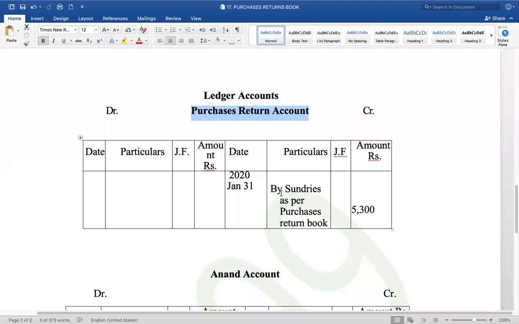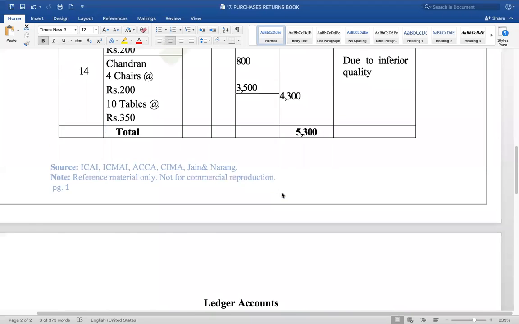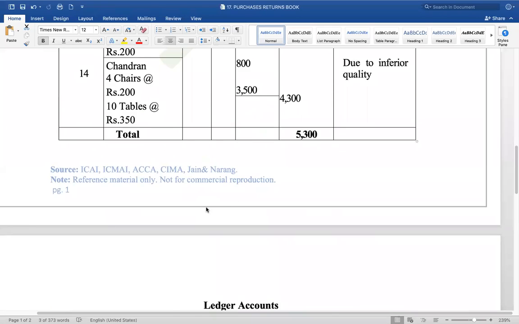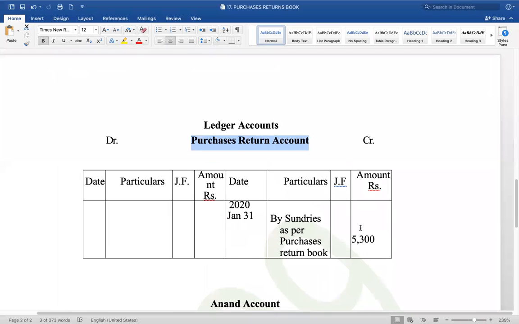Now all those repetitive things are written in this one book, and only the total is brought to the ledger, purchase returns account. The total is written on the credit side by writing by sundries. Sundries means various types of accounts or returns, together forming 5,300.